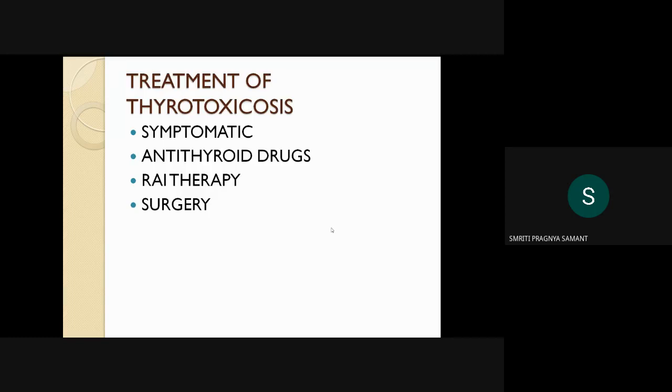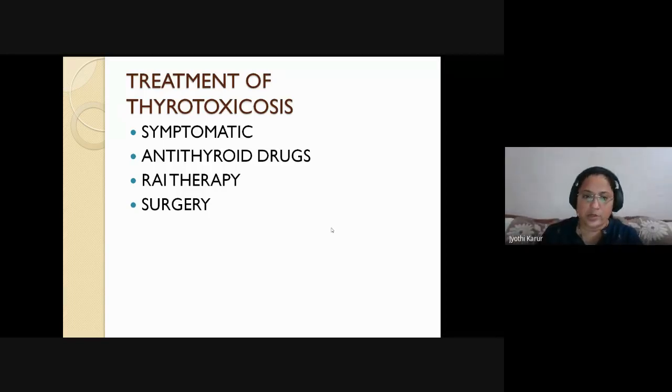So treatment of thyrotoxicosis. Are you hearing it 2 times, doctors? Are you with me? Okay. So first thing is symptomatic treatment, okay? And eye care. It has to be preceded in almost all the cases. And definitely the management starts with antithyroid drugs. Directly, outright without preparing the patient, you cannot go ahead with surgery or radioactive iodine therapy. So the first line of management is antithyroid drugs. Next, it can be radioactive iodine therapy or it could be directly surgery.